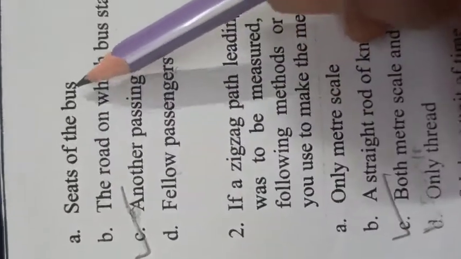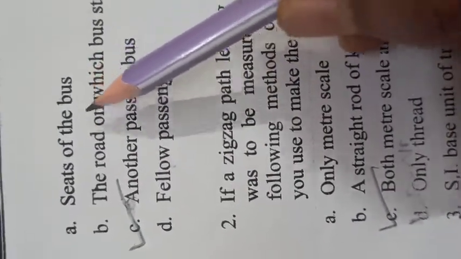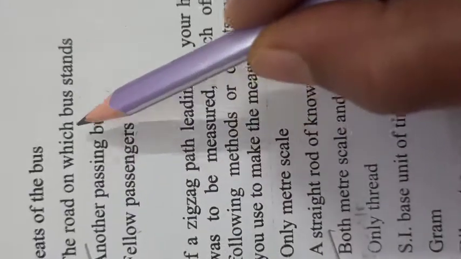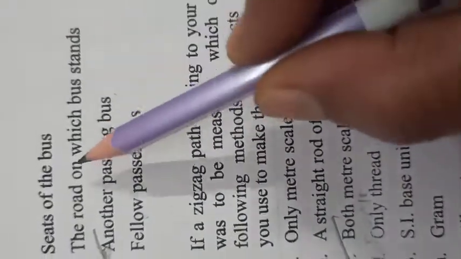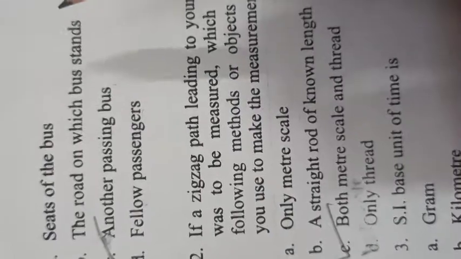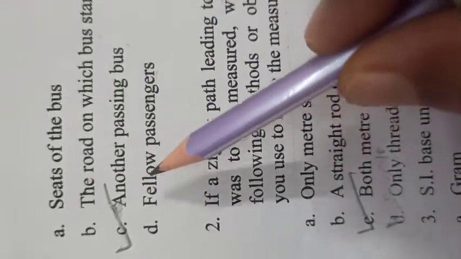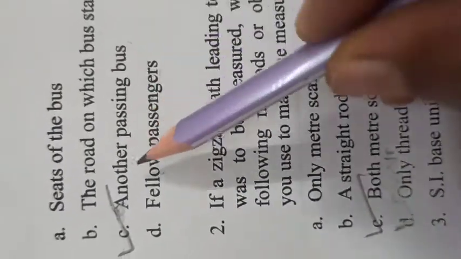Seats of the bus: if we are sitting in any stationary bus, the seats of the bus do not move. The road on which the bus stands also appears to be at rest. Another passing bus: when we sit in a stationary bus, if any other bus is passing nearby, then that bus appears to move.